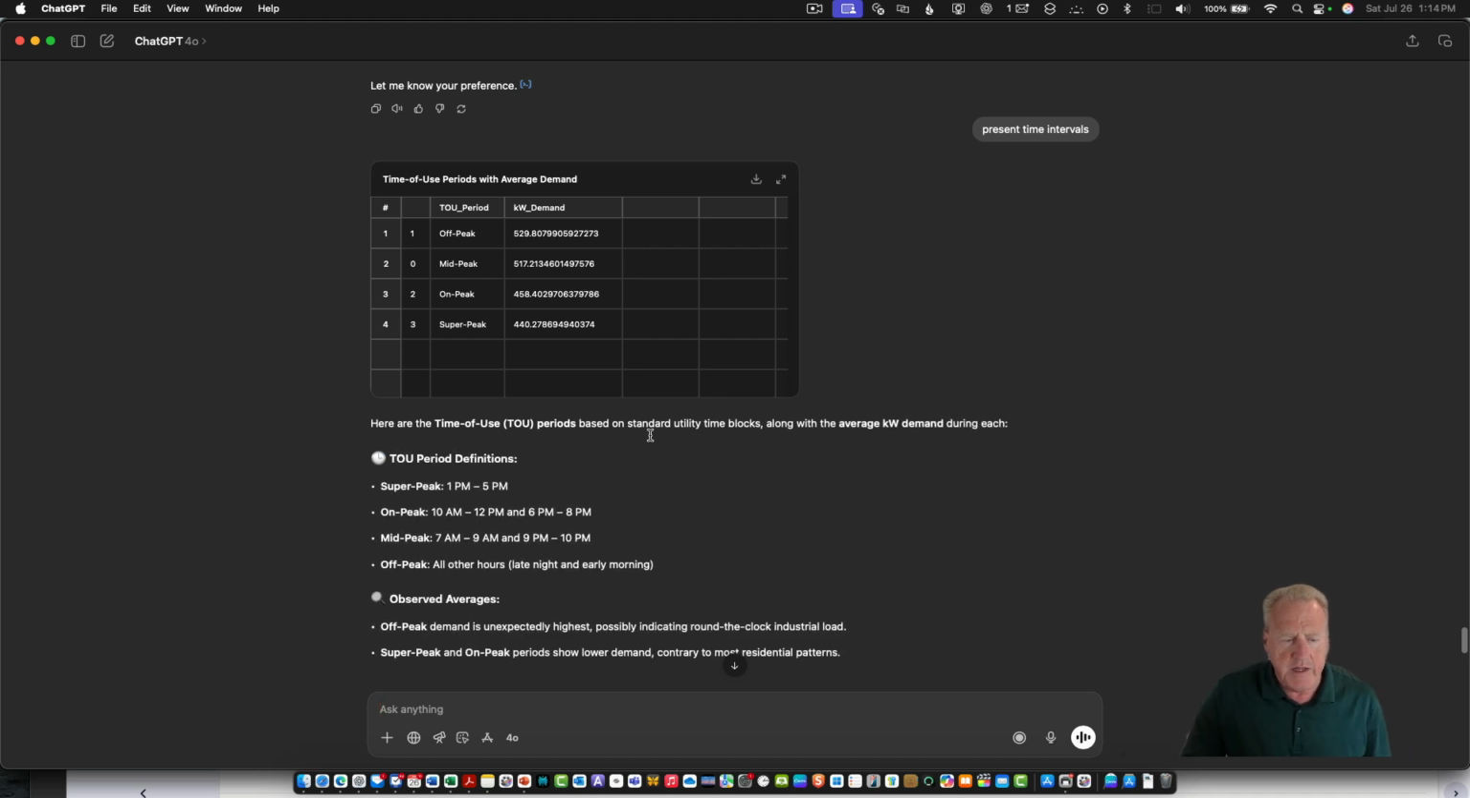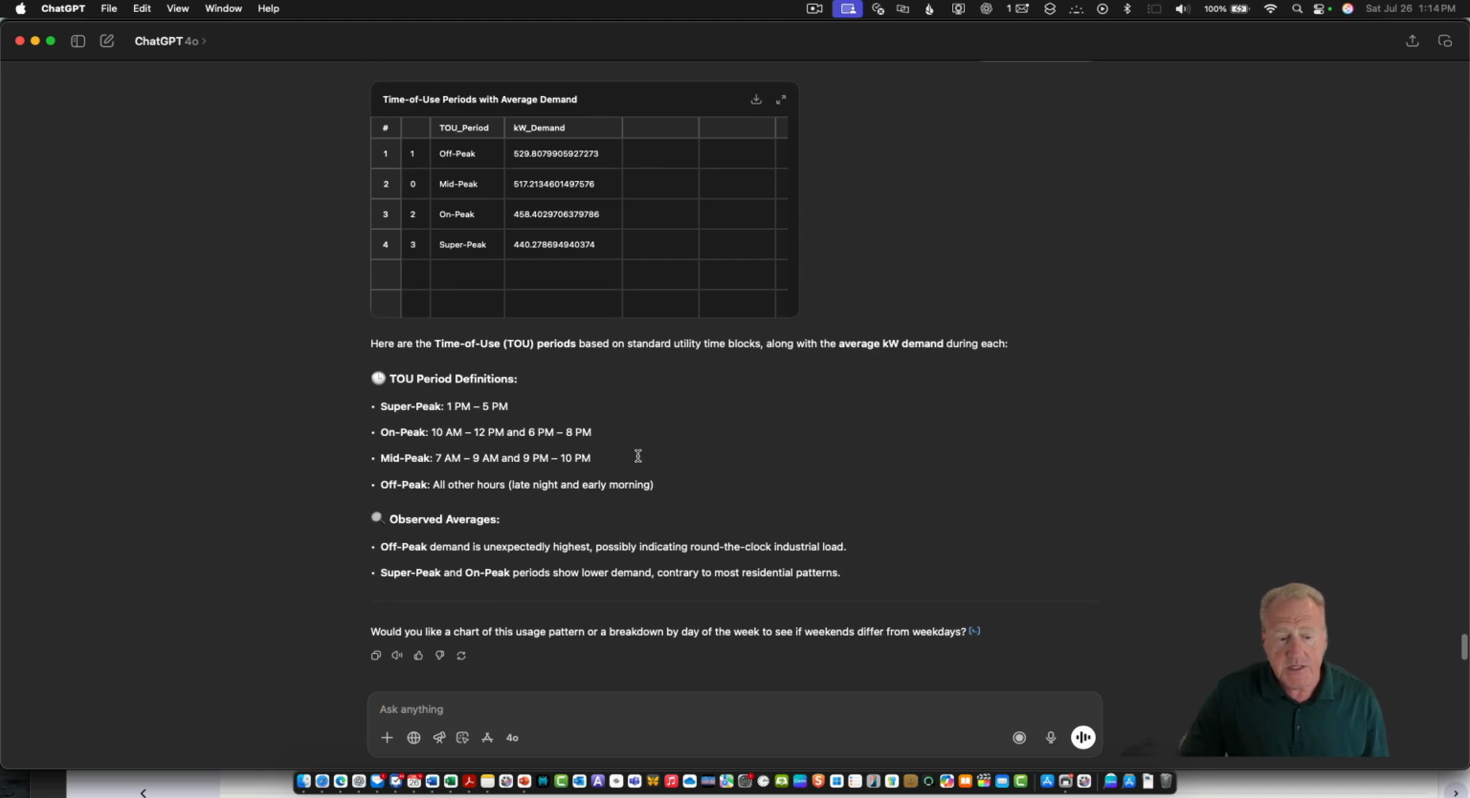So here it defines period definitions based on the data that we have available for this large power class. Super peak in the afternoon, on peak, late morning, evening, mid peak, early morning, later evening, and then off peak all other hours. So when you have AMI data, it's a lot of data to distill and digest, but this can be a tool that you use to do some of that analysis.